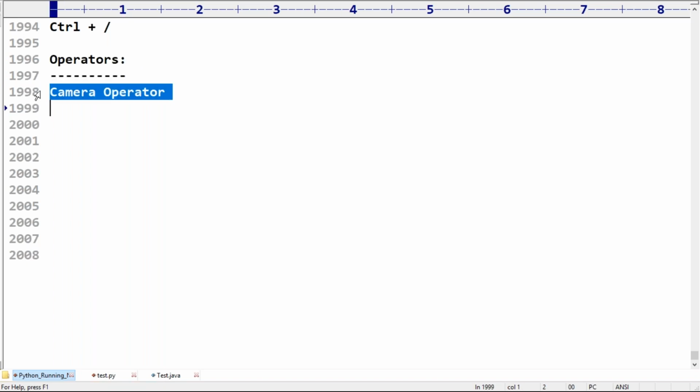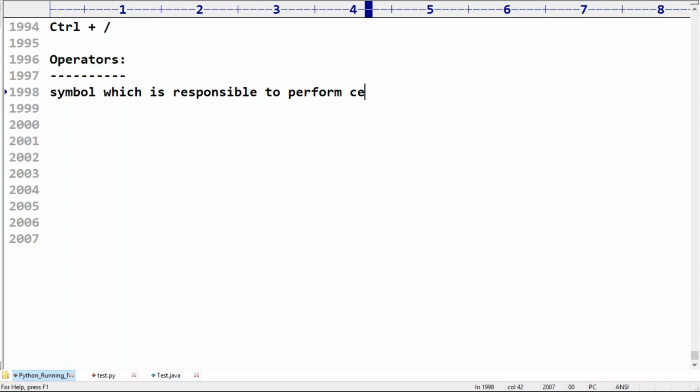Now observe, in programming, what is an operator, sir? An operator is a symbol which is responsible for performing a certain operation. It is doing a certain activity. Such a thing is considered an operator. Python provides multiple operators. The best example is the plus operator.